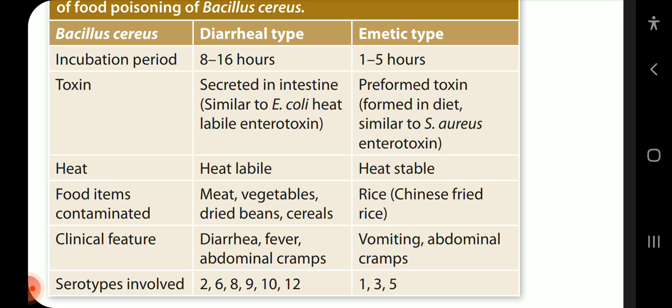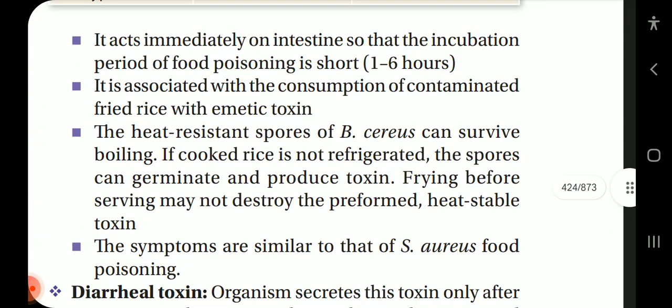The food items contaminated in diarrheal type are meat, vegetables, dried beans, cereals, and emetic type are rice, Chinese fried rice. Clinical features of diarrheal type are diarrhea, fever, abdominal cramps, and of the emetic one are the vomiting, abdominal cramps. Serotypes involved in diarrheal type are 2, 6, 8, 9, 10, 12. Emetic type are 1, 3, 5. It acts immediately on intestine so that the incubation period of food poisoning is short, 1 to 6 hours.